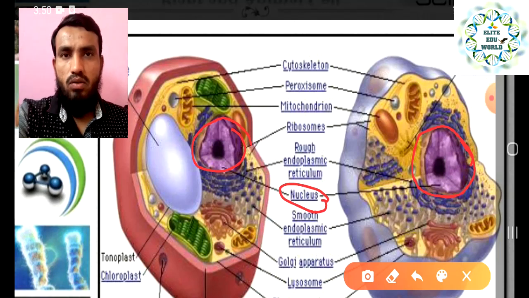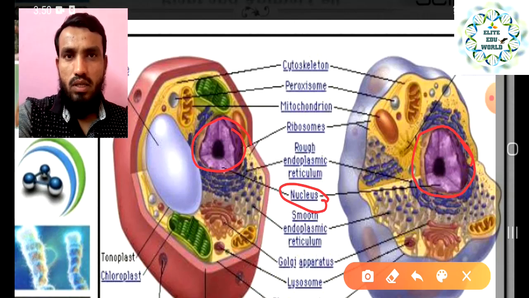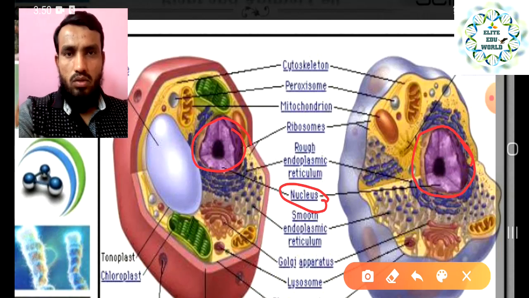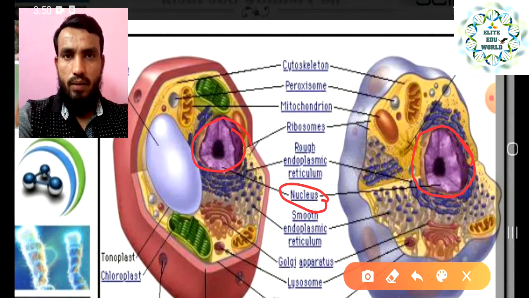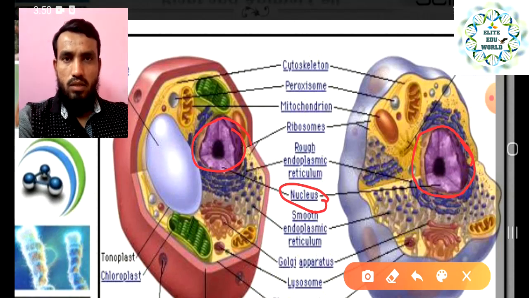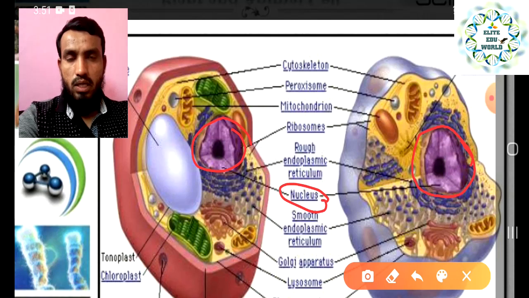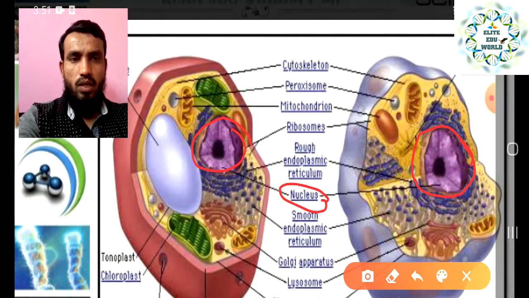Whatever information, habits and qualities we have similar to our parents come with our genetic material called DNA, deoxyribonucleic acid, and that is present in the nucleus. So these are some characteristics of the nucleus, why it is important. When a cell wants to multiply, first of all the nucleus multiplies, and then the whole cell body multiplies. So these are some points that make the nucleus very, very important, right?